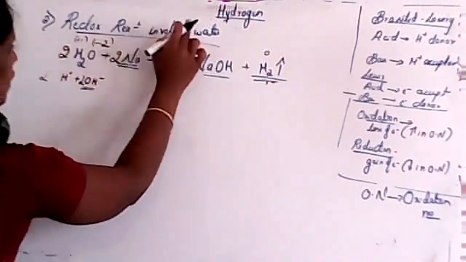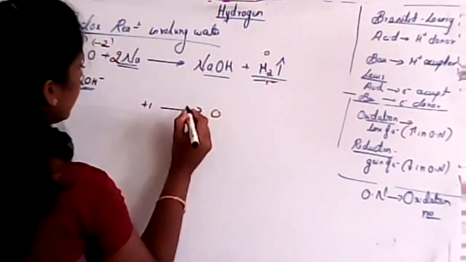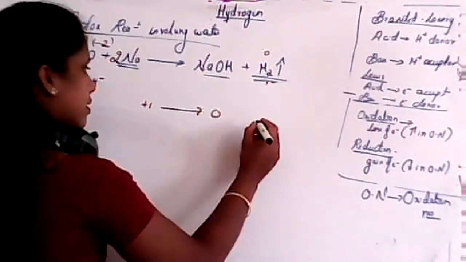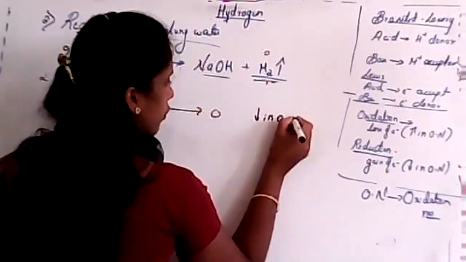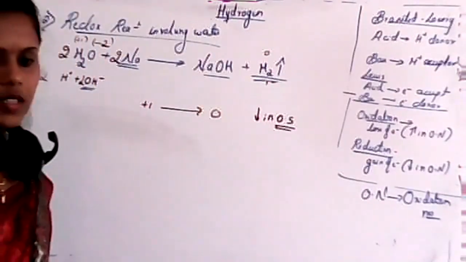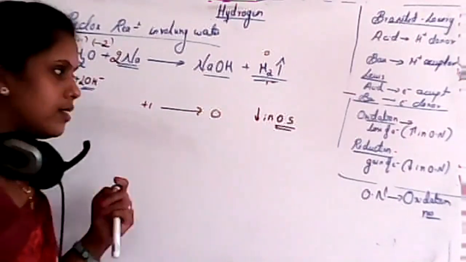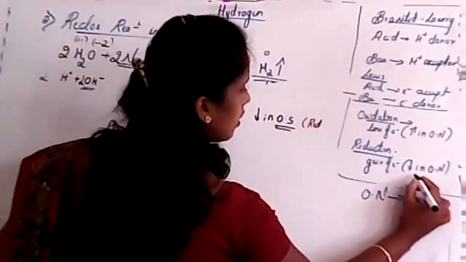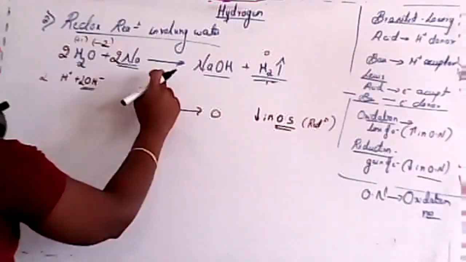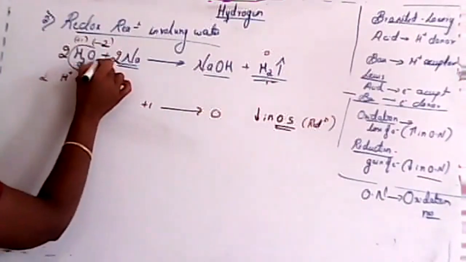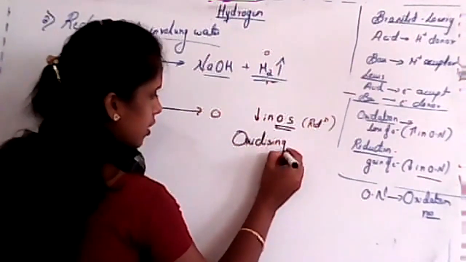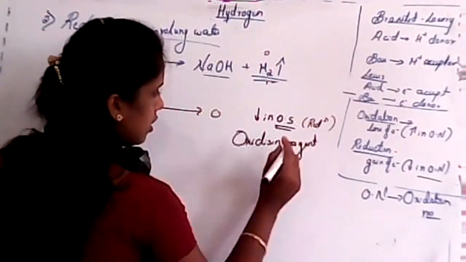So now just tell me, +1 to 0, increase or decrease? +1 to 0, increase in oxidation state or decrease in oxidation state? Yes, that is a decrease in oxidation state. If it is a decrease in oxidation state, is it oxidation or reduction? Yes, it is a reduction. See, decrease in oxidation number is a reduction. Clear? So that's why in this case water acts as an oxidizing agent, not a reducing agent.